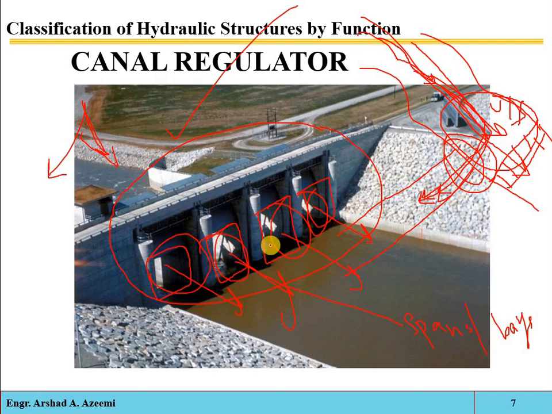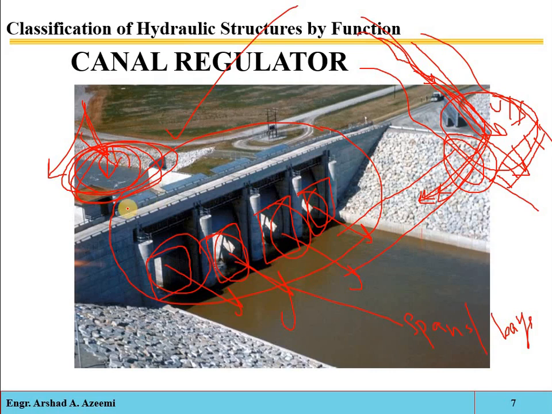So if you have provided the regulator, the supply of water entering the canal is properly regulated, meaning no extra water will enter, because there will be no space for it. Also, the water velocity is reduced here, so the silt also gets deposited in the pockets, and only clear water will enter the regulators.